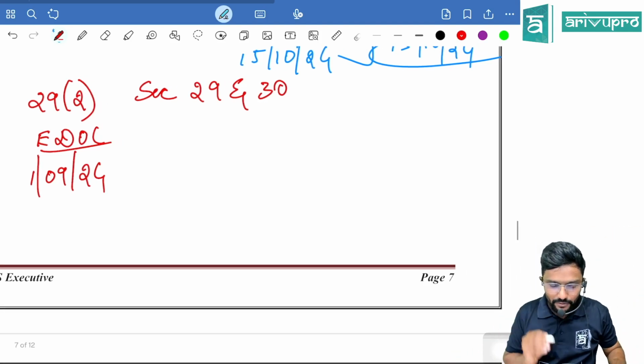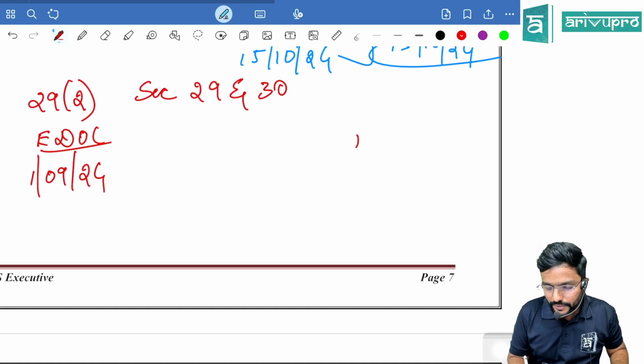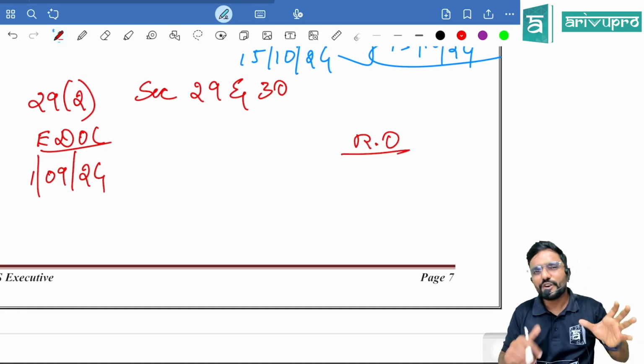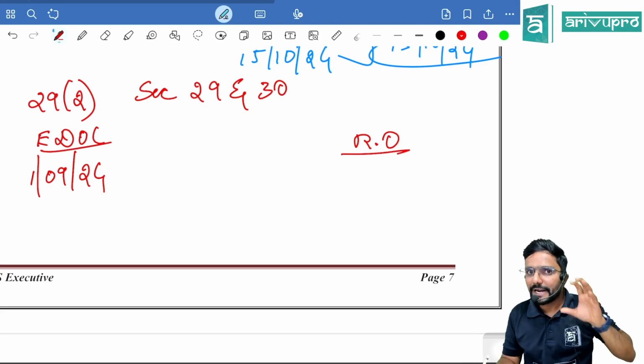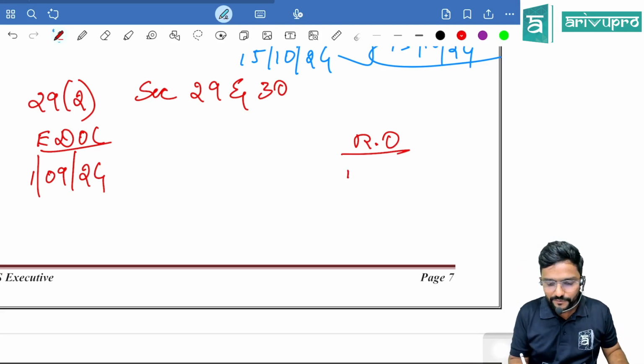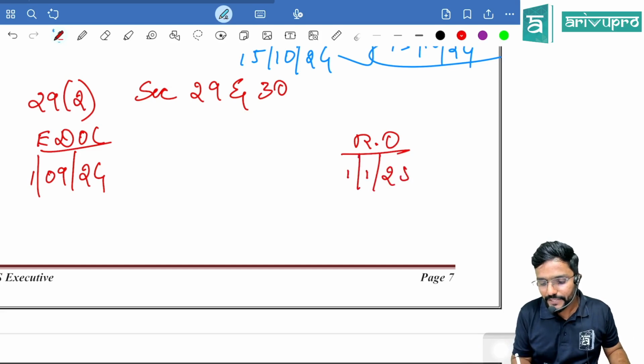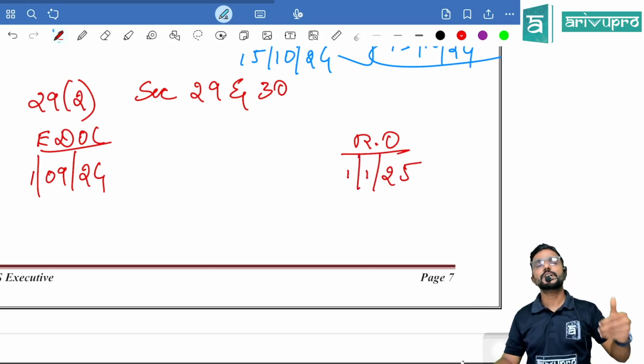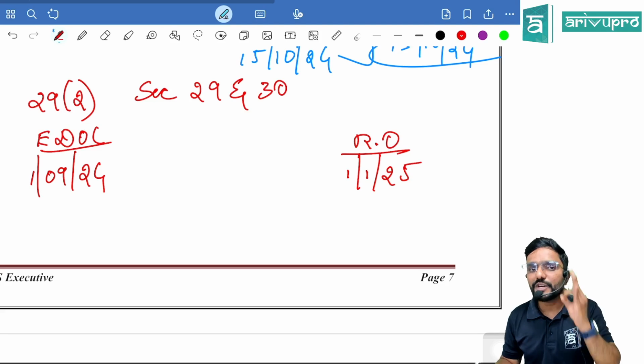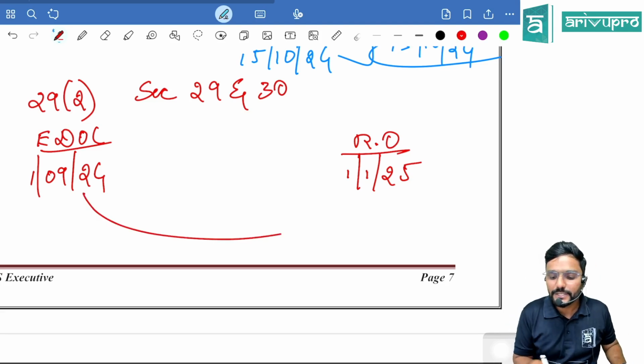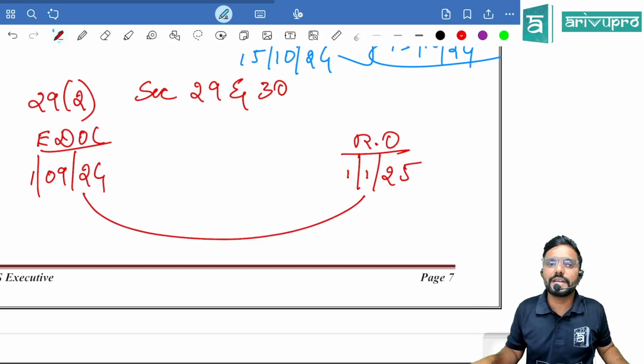Now assume the revocation order, that is the revocation of cancellation order, has been passed on 1st January 25. Till the revocation order is passed, during this period, I was not supposed to file any return.